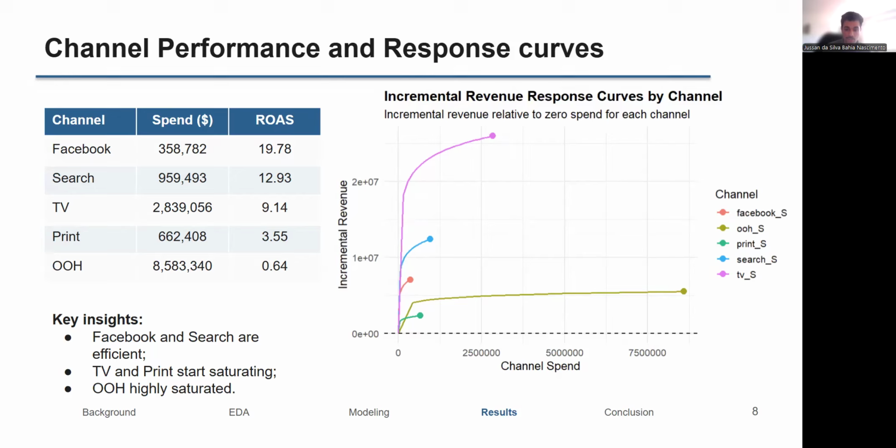Response curves were generated by varying the spend of one channel at a time, while holding all other variables constant, allowing the model to estimate the corresponding change in predicted revenue. The resulting curves clearly demonstrate diminishing returns, where additional spending produces progressively smaller incremental revenue gains, particularly for TV at the higher spend levels, as you can see in the chart. These findings support the use of log transformations in the model and provide the foundation for budget optimization and scenario analysis.